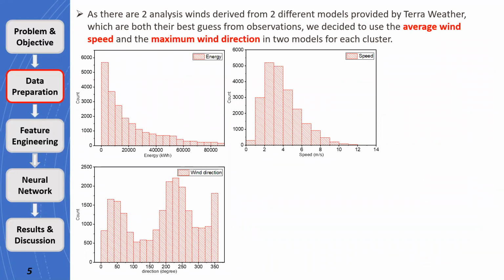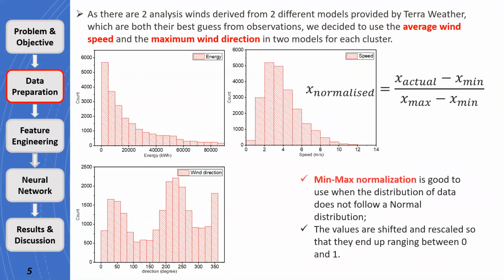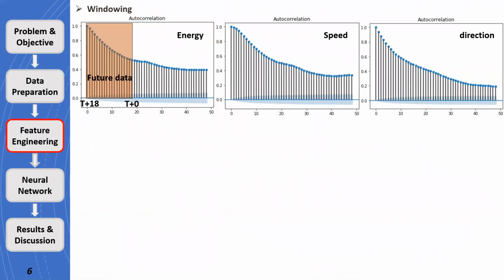And there are two different models, which are both their best guess from observations. Here we use the average wind speed and the maximum wind directions of these two models for each cluster. As we can see, the energy and speed do not follow the normal distribution, so we use the min-max scaling method to normalize our data. Directions will be discussed later. From the autocorrelation, the proper windowing of energy, speed, and the directions can be chosen as these figures show.